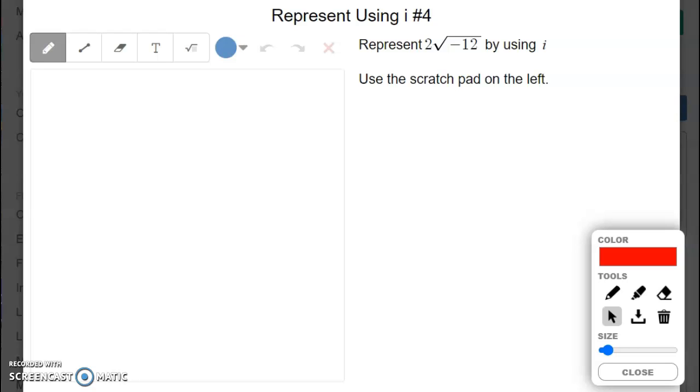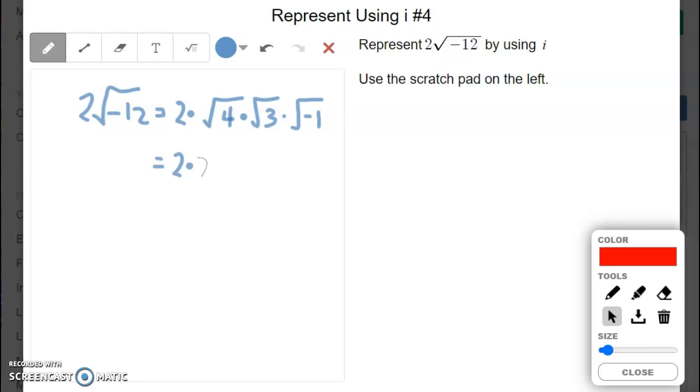What about this? 2 square root of -12 just means 2 is being multiplied to square root of -12. Square root of -12 can be rewritten as square root of 4 times square root of 3 times -1, because 4 times 3 times -1 is -12. So that becomes 2 times square root of 4, which is 2, and we have square root of 3, and square root of -1 is i. So 2 times 2 is 4 root 3i.